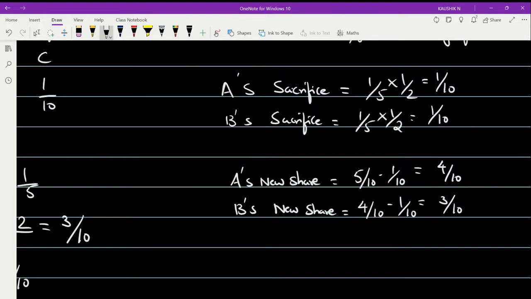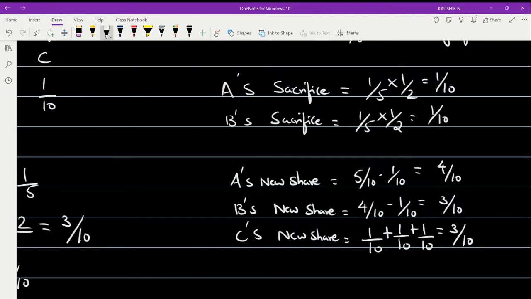Right? Now calculate C's new share. So C's new share is quite simple: the old one, 1 by 10, what he had, plus what he got from A and B. So from A and B he got 1 by 10 plus 1 by 10, right? So altogether it's going to be 3 by 10.